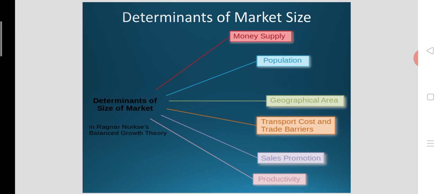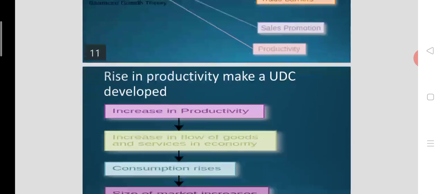So it is not the only factor. Geographical area is a factor. Singapore is a developed country, and it is much more developed than India. India is not a developed country, but Singapore is developed. But market size of Singapore is much less than that of India. Geographical size is a factor. It's a small country. So, transportation cost and trade barriers, sales promotion, productivity, all these are the factors driving market force.